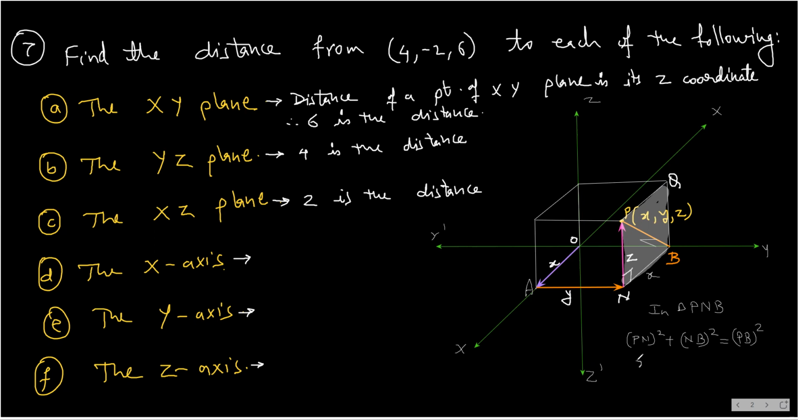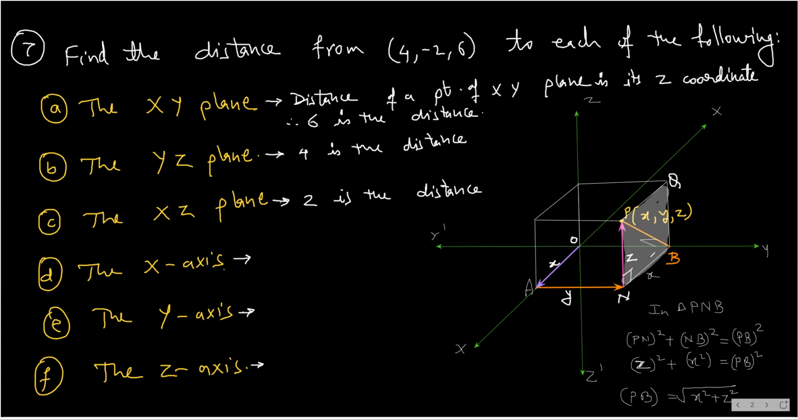So I get Z square, PN square is Z square. I get here Z square plus X square equals to PB square. So what is PB equal to? PB equal to square root of X square plus Z square. I hope it is clear now. So distance from y-axis is square root of X square plus Z square.